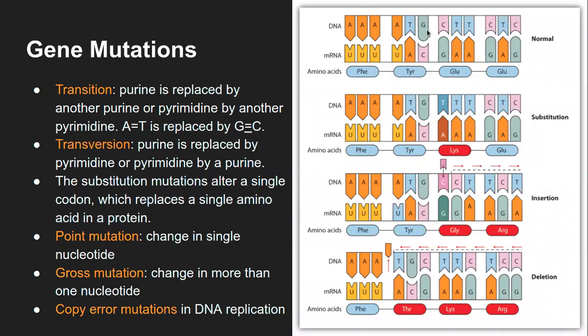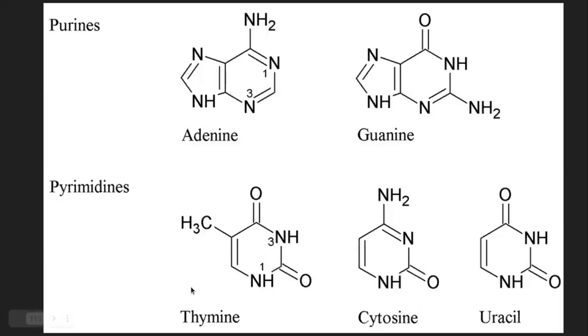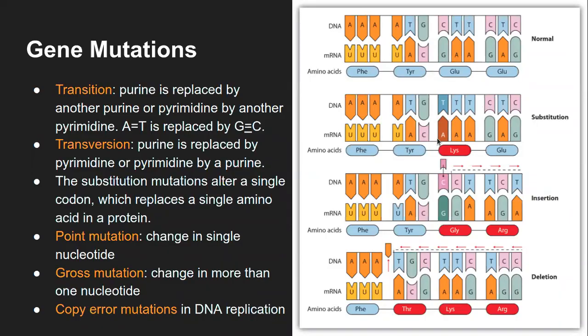So that part I will clear up now. Let's say, for example, this is the DNA: AAA, ATG, CTT, CTC. That is the normal gene, and this will be the mRNA. Instead of A pairing with T as in DNA, because it is mRNA, it will pair with U, so UUU, UAC. So this will be the sequence normally. Now in substitution, let's say G is getting replaced by T, so instead of a purine, a pyrimidine comes there.